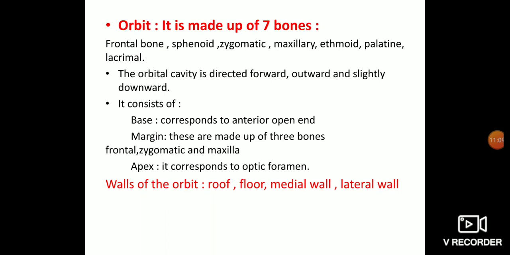It consists of base. Base corresponds to the anterior open end of the globe. Margins, these are made of 3 bones: frontal bone, zygomatic bone, and the maxilla. Apex is directed towards the optic foramen. Okay, and walls, they are the walls of the orbit. There is a roof, there is a floor, a medial wall and the lateral wall.